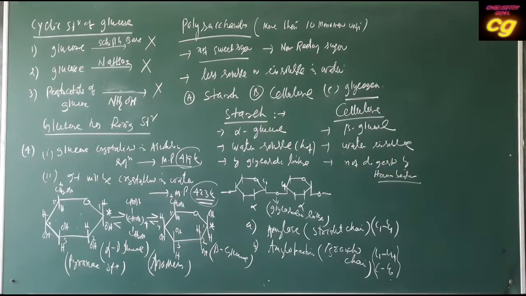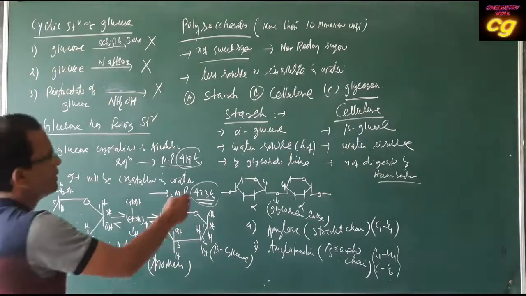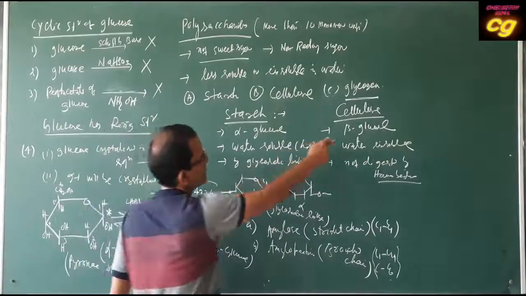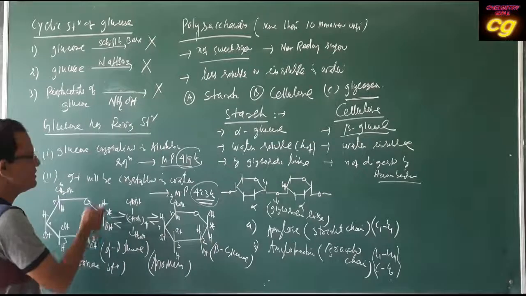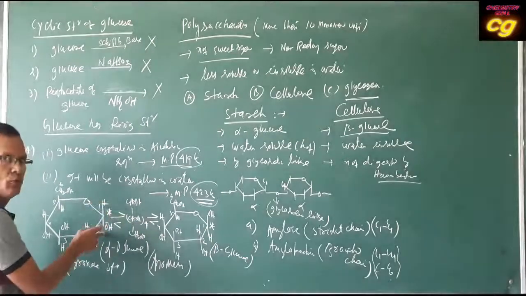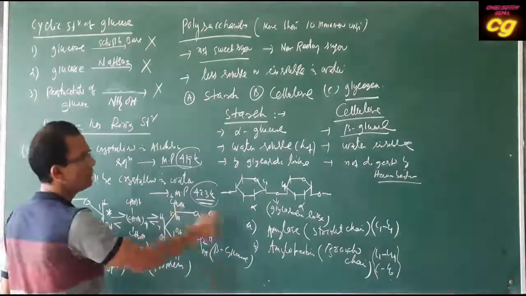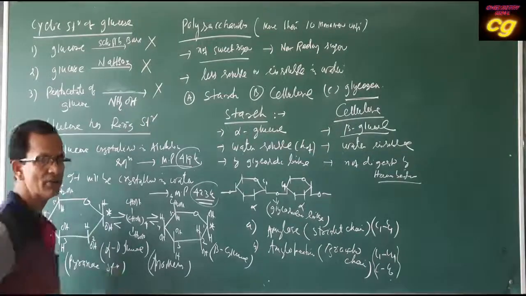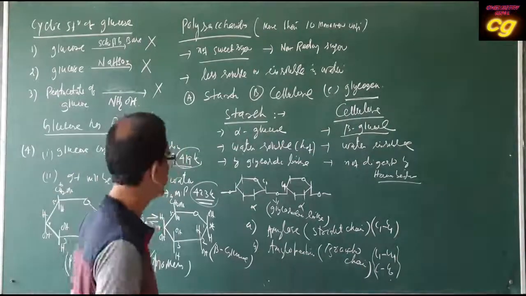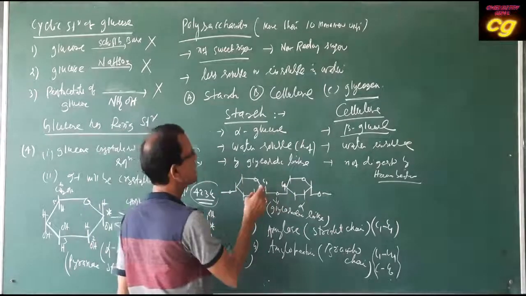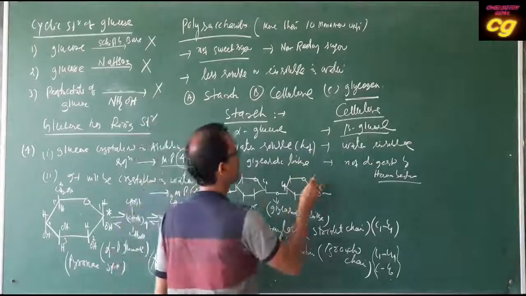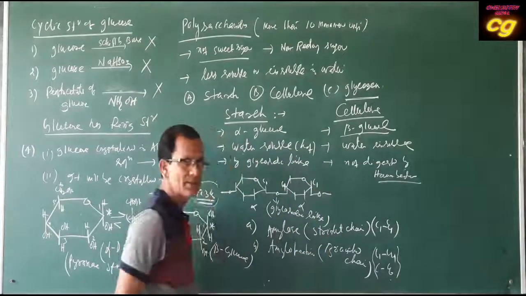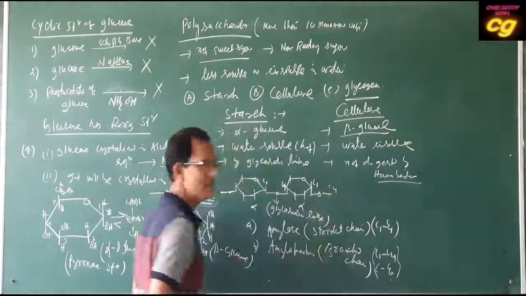Three types: starch, cellulose and glycogen. And starch is made of what? Alpha glucose, and cellulose is made of beta glucose. The only difference is in the OH group. When the OH group is down, that is alpha. When the OH group is above at carbon number C1, that is called what? Beta glucose. And in alpha glucose, the linkage is C1, C4: one end C1, another end C4, again C1, then C4, like this.